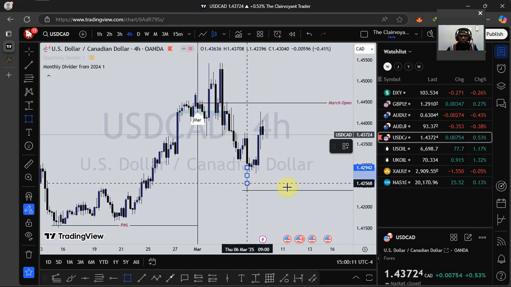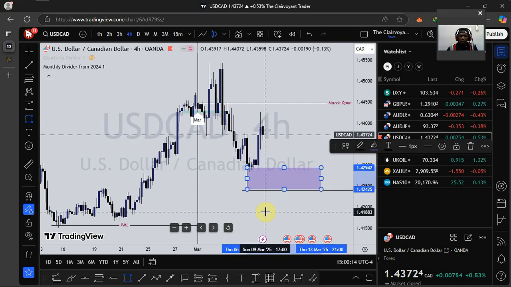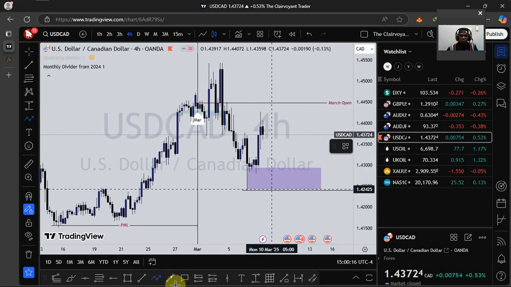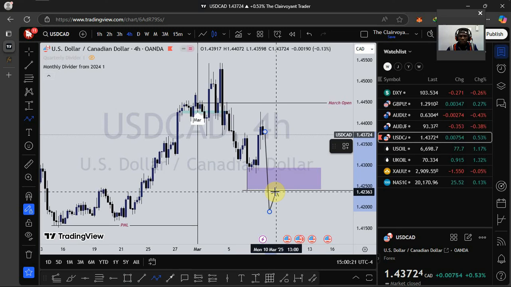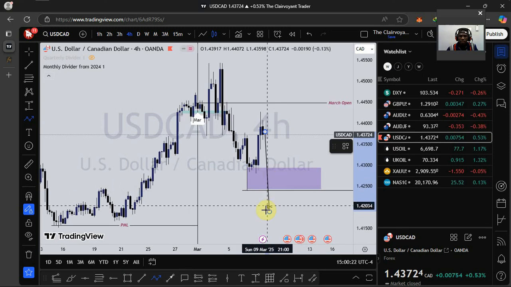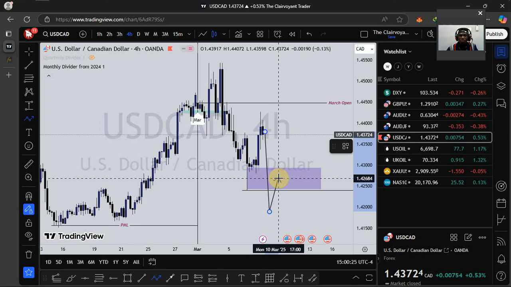Within this rejection block right here, it's either we see a closure below it or above it. But most of the time, price closes within the rejection block. That has been my observation most of the time.